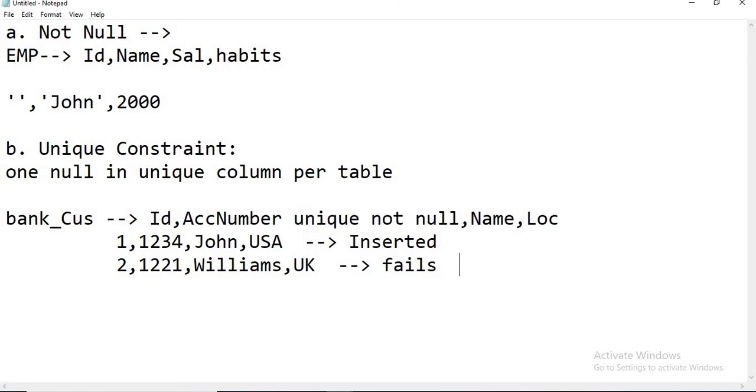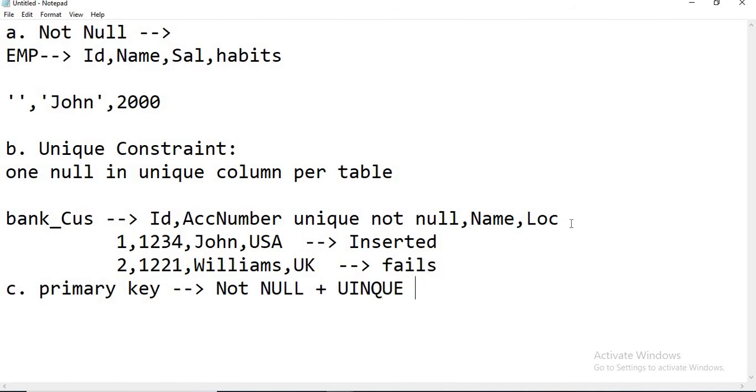Now let's take the third constraint, primary key. The combination of not null plus unique is called a primary key.